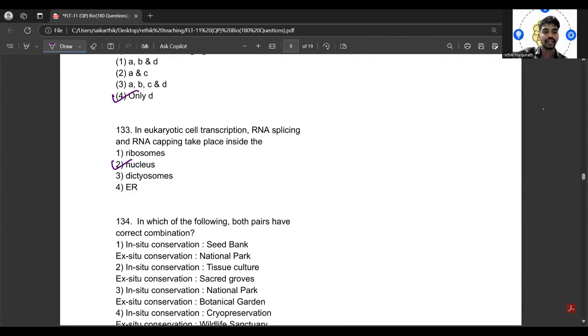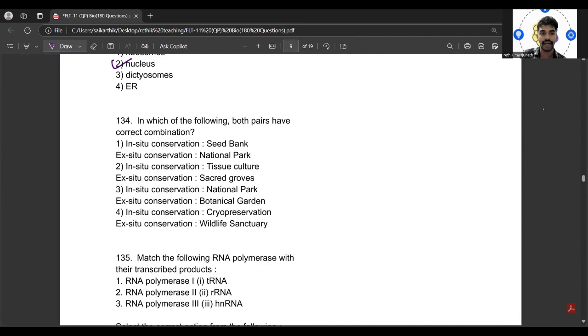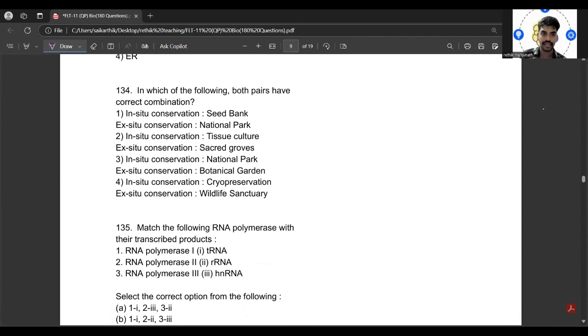So 134: which of the following pairs have the correct combination? First, second, third, fourth. You have to read fast. I'll give you some time. Read the question, read the options and let me know. Yes, you have to pair the correct combination here. So what would be the correct combination? In situ conservation, national park; ex situ conservation, botanical garden is correct. So that is correct.